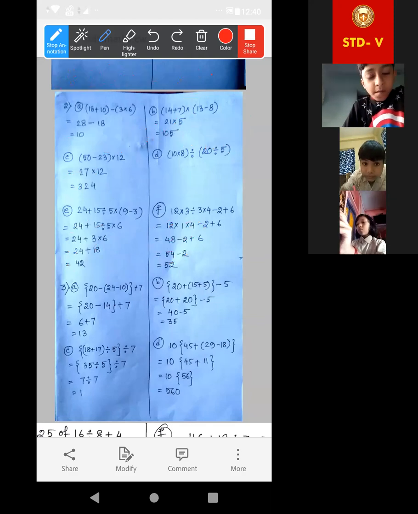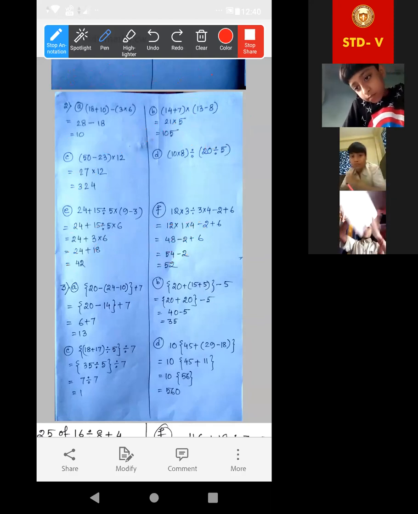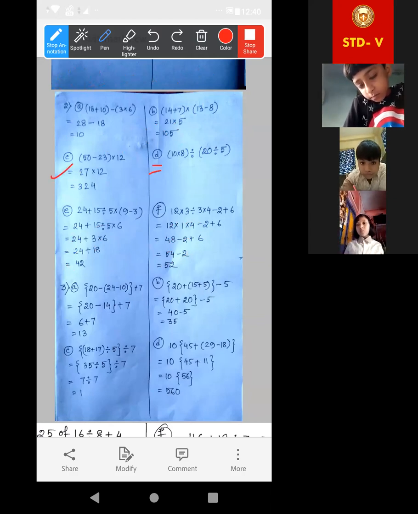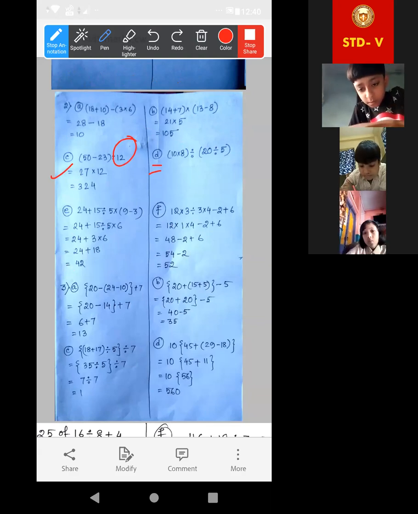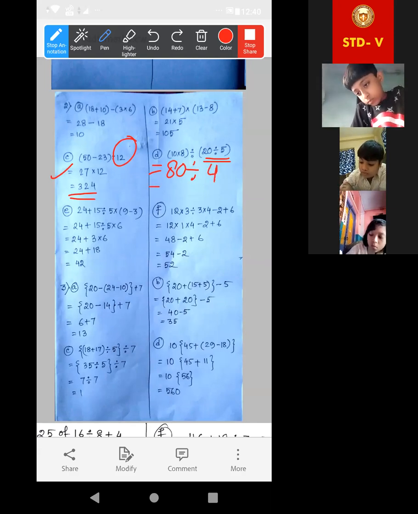First two done. I am sharing the answers. Number D is not done over there. Okay, number C, normal. 50 minus 23 is 27, into this number 12. 324 is the answer. Now this one: 8 into 10, it will be 80, divided by 20 divided by 5, that means 4. Now 80 divided by 4, that is 20. Do number D.